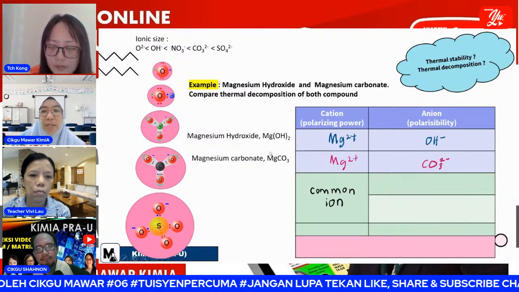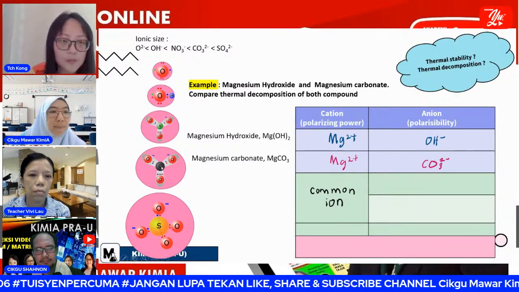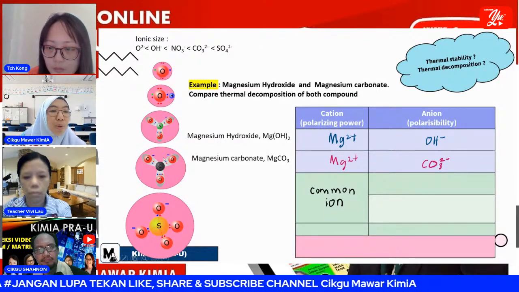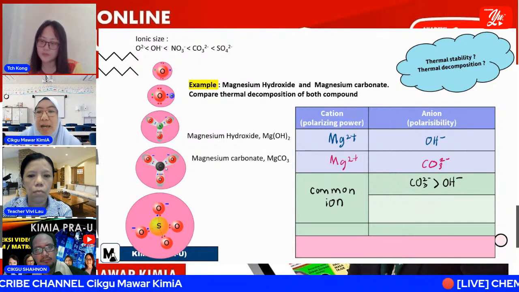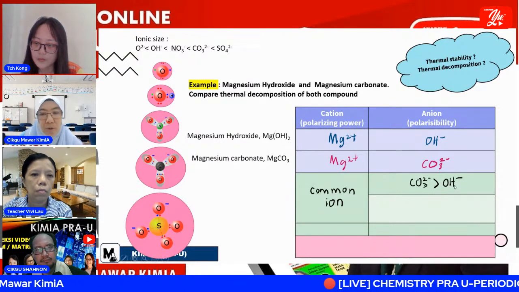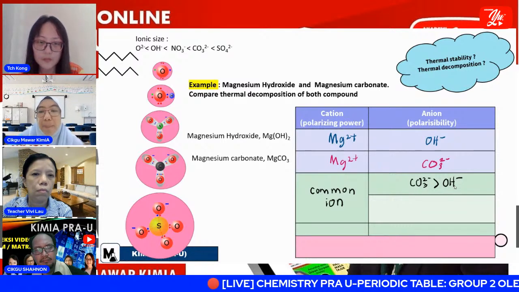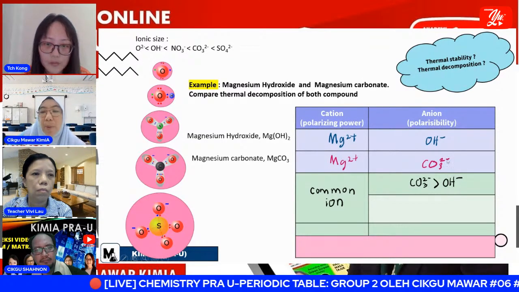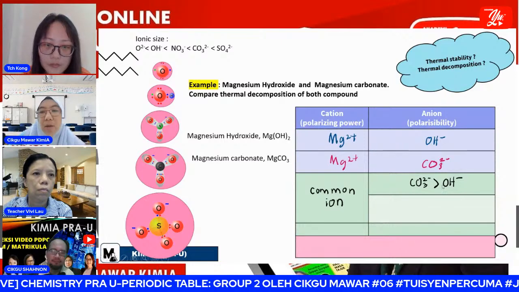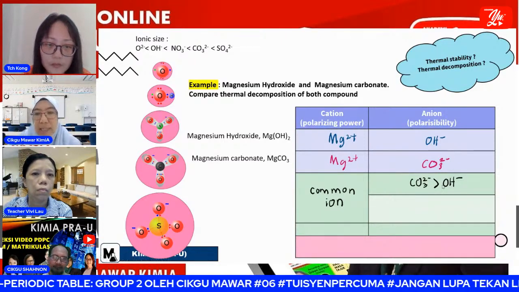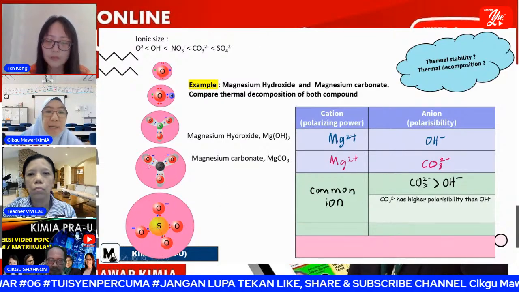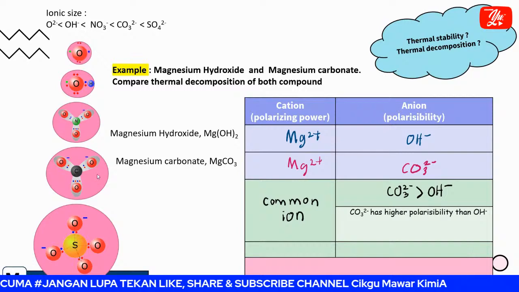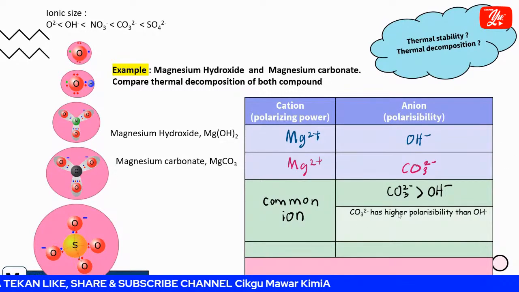Okay, so for hydroxide and carbonate, take a look at the size. Carbonate here, hydroxide here. So you know that carbonate is a larger size. So carbonate ion has a larger ionic size compared to hydroxide ion. How about the polarizability of both ions? Which one has higher polarizability, carbonate or hydroxide? Since carbonate has a larger ionic size, it has more electrons. So carbonate ion has higher polarizability than hydroxide ion.